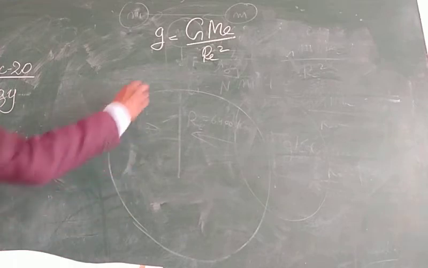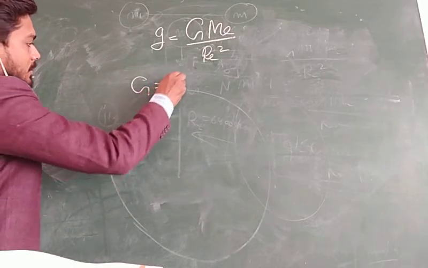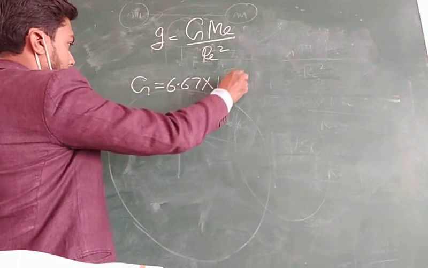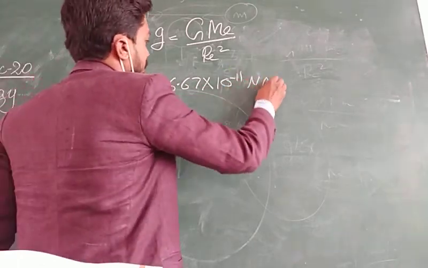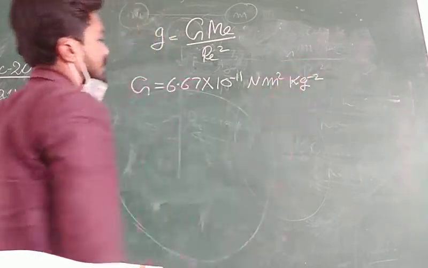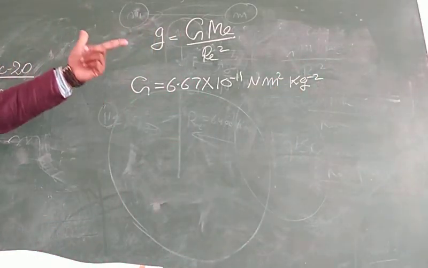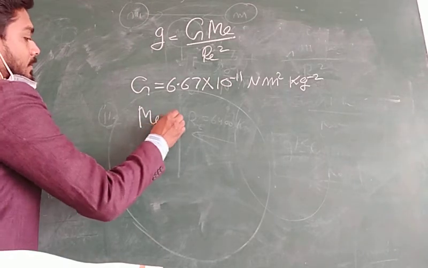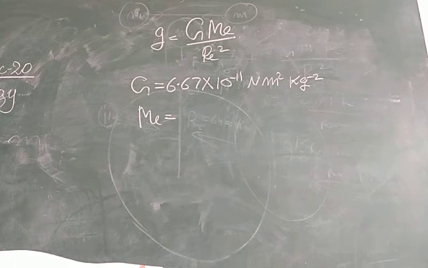You all know about G. What is the value of G? 6.67 into 10 to the power minus 11 Newton meter square kg minus 2. The value of capital G you know. Second, mass of earth. Yes, very good.